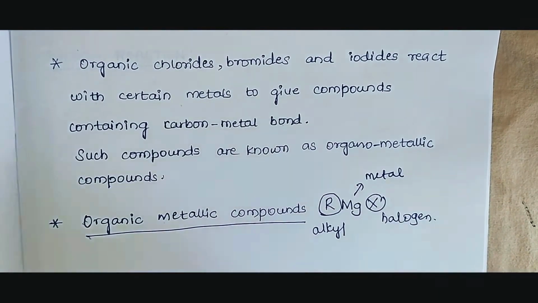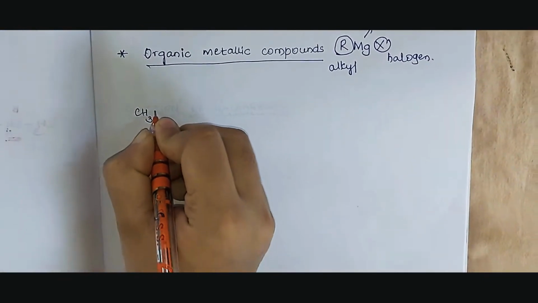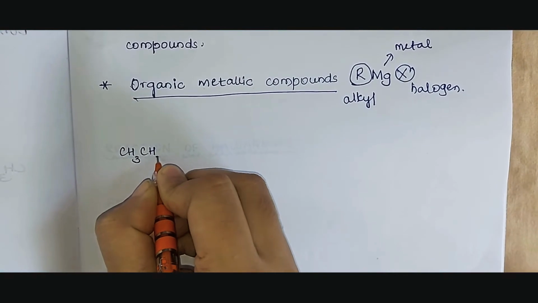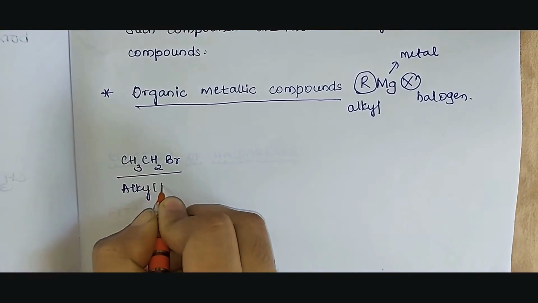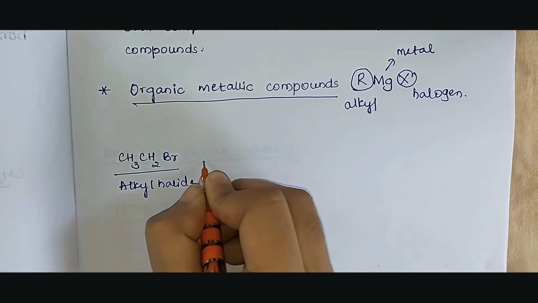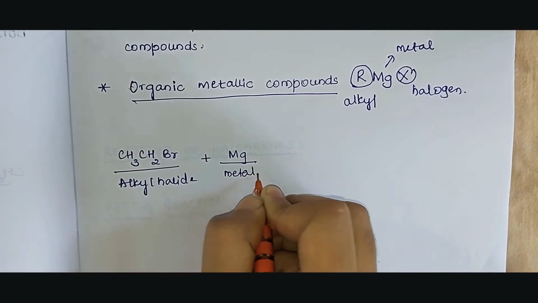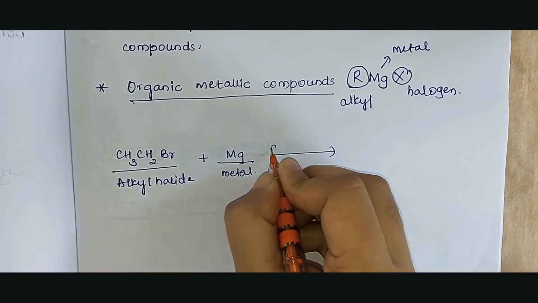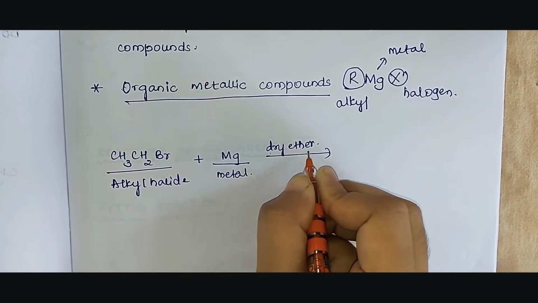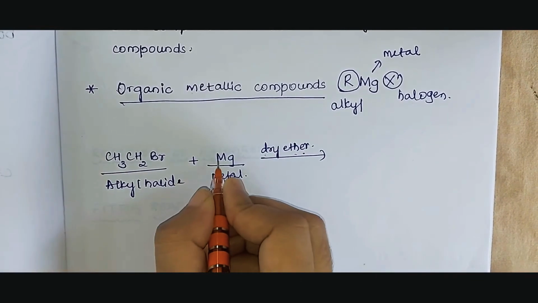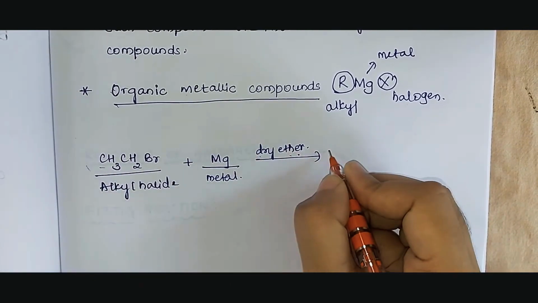So how are these compounds obtained? We'll observe the reaction. When an alkyl halide is treated with a metal in the presence of dry ether. We'll take the alkyl halide CH3CH2Br, that is ethyl bromide. It is made to react with the metal magnesium, and remember, the reaction is always carried out in the presence of dry ether. Why do we make use of dry ether? Because the metals are reactive in nature, so that it does not react with moisture or anything.